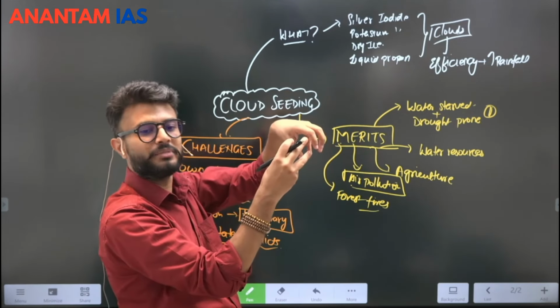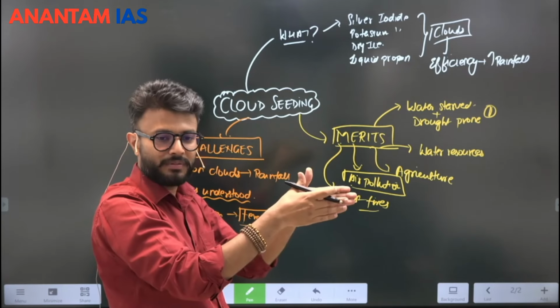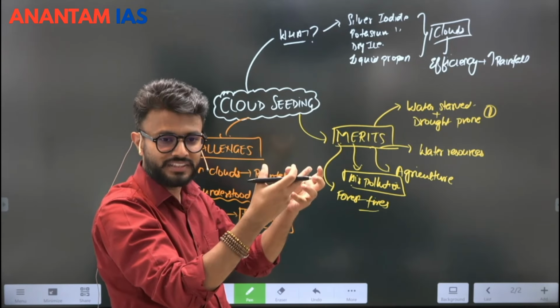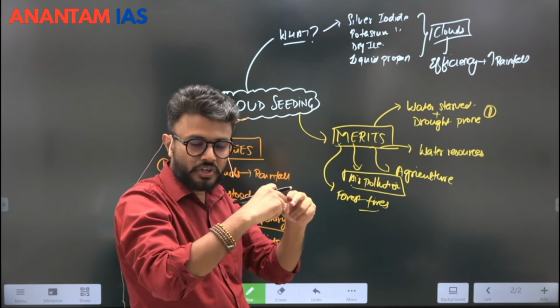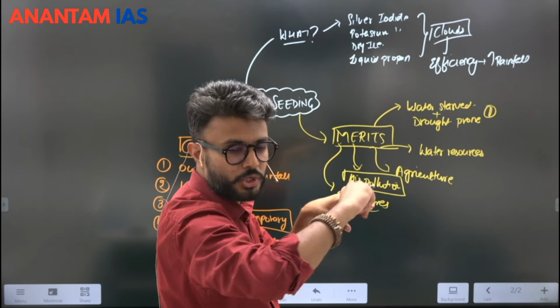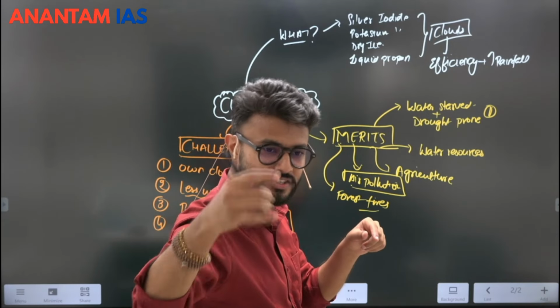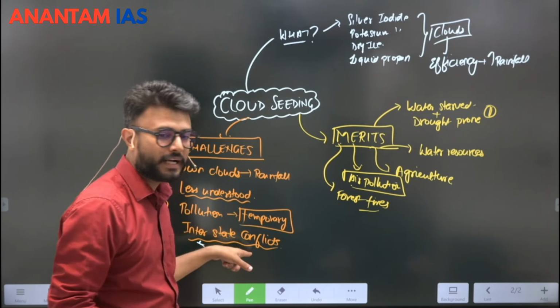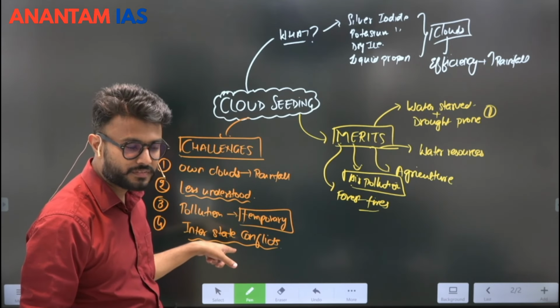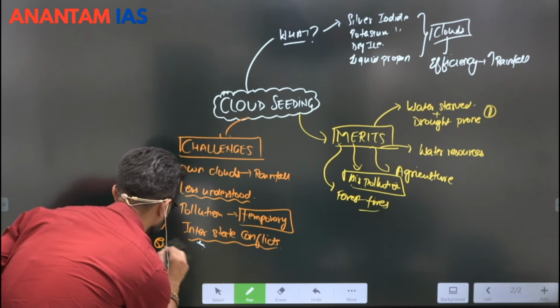Where will it get so much water from? If it was not raining naturally here but today it is raining, where has the water come from? So we still do not know. It might happen that it is sucking the moisture from the neighboring states. You are impacting the water resources of those states. You are impacting the rainfall potential of those states. So there might be interstate conflicts. Are you getting it?